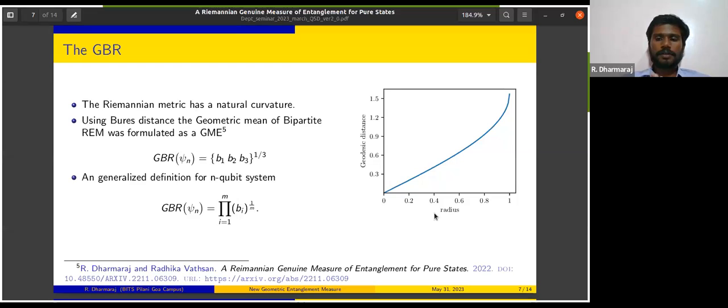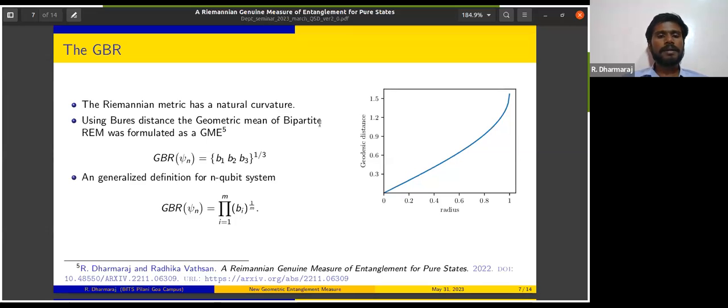If you consider a single qubit space and you have a point at the center of the sphere, and you keep moving the point from the center towards the surface, even though the radius increases linearly, the geodesic distance from the center keeps getting curved as you increase the radius, and it goes to infinity at exactly 1. Because of this natural curvature in the Riemannian metric, or in the state space itself, it gets handy for us in some of the advantages that this measure will pose, which I will discuss later.